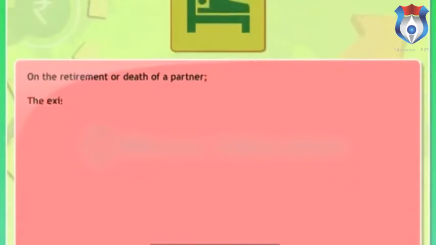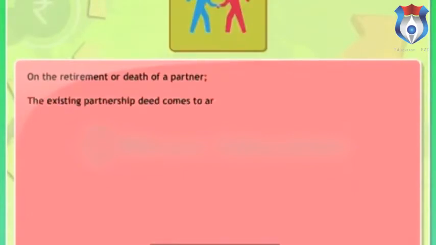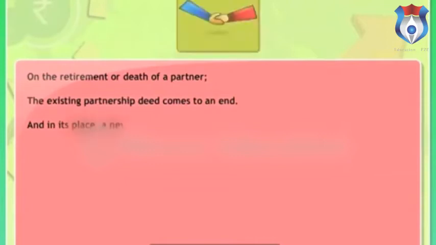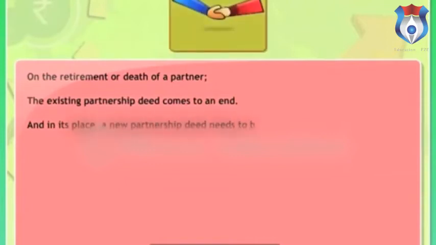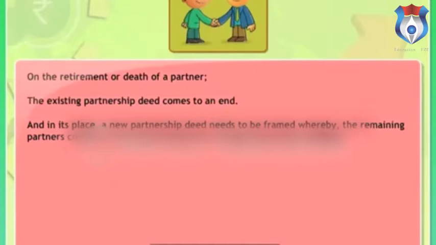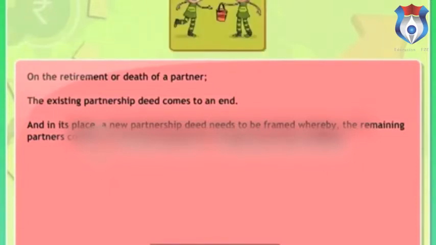On the retirement or death of a partner, the existing partnership deed comes to an end, and in its place a new partnership deed needs to be framed whereby the remaining partners continue to do their business on changed terms and conditions. So, is there any difference in the accounting treatment during retirement or in the event of death of a partner?